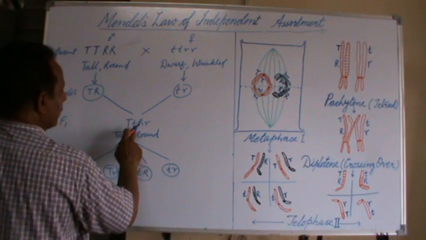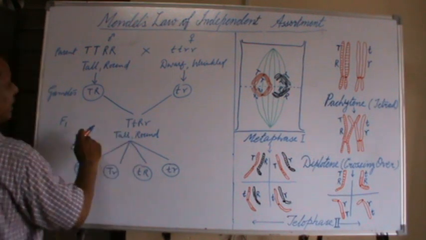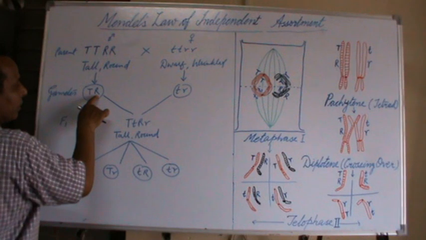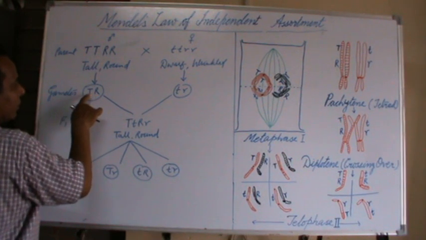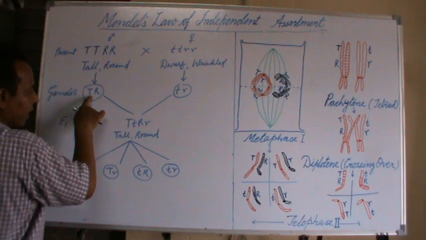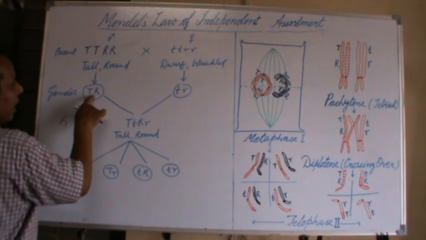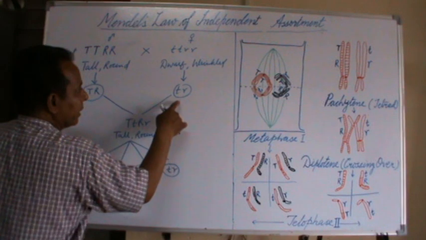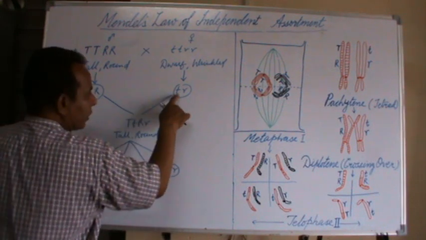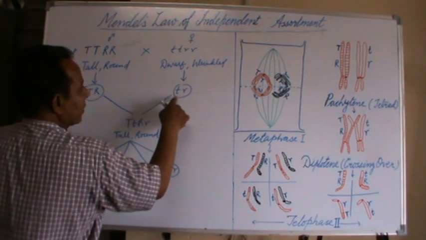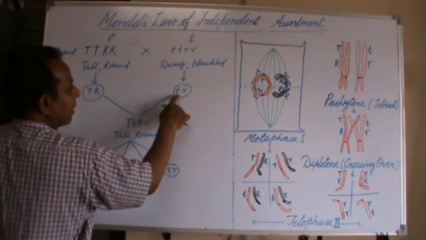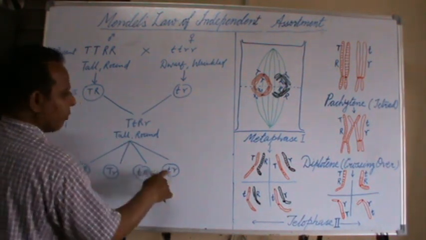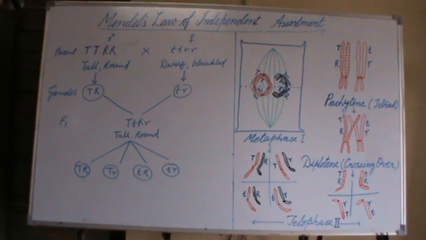It means it is not necessary that the capital T always remains with capital R. This capital T has an equal chance to remain either with capital R or small r, and this small t also possesses the same chance to remain either with small r or capital R. So 4 types of gametes are formed.